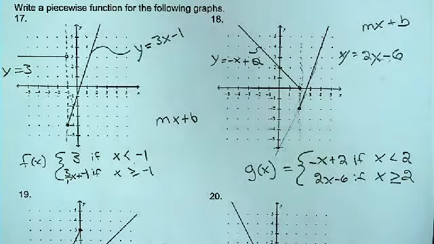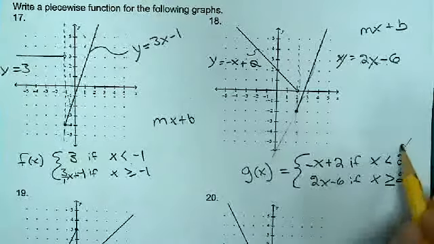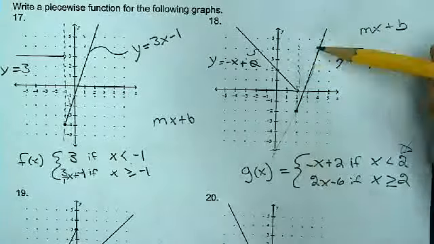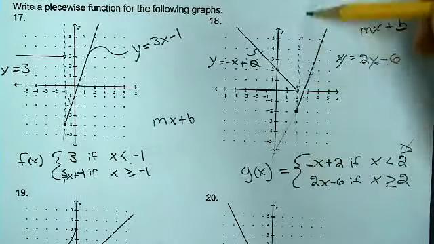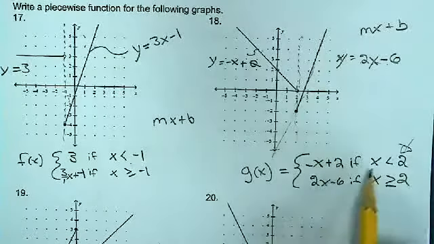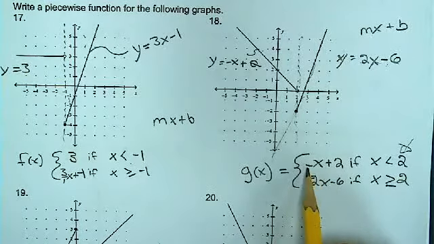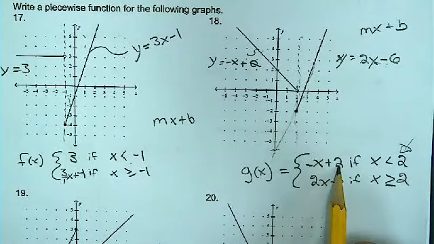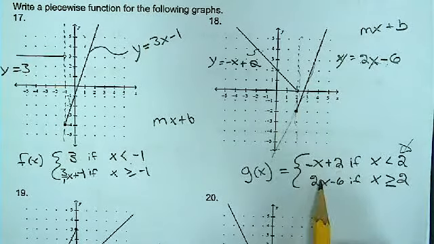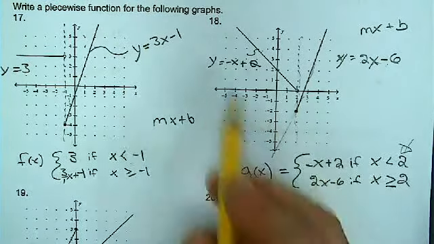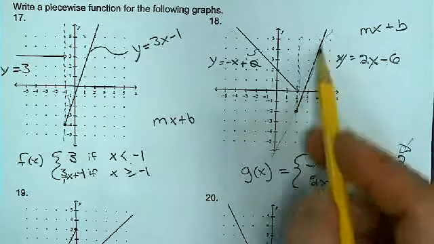Now, the important things you have to have right. You have to be able to identify the changeover. And you have to pretty much get the basic ideas right. Is it a positive or negative slope? Where's the intercept happening? And then which line am I talking about? Is it my first line or my second line?